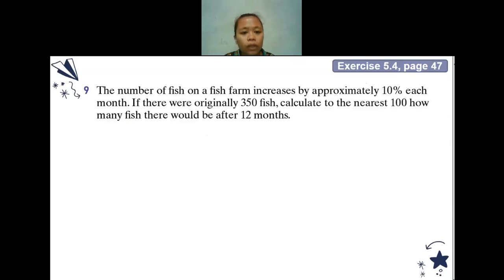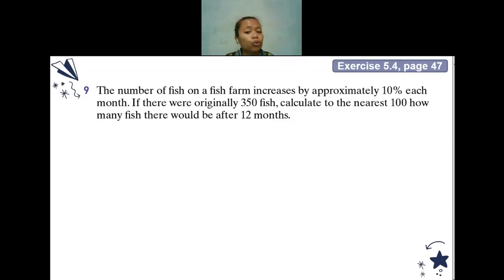The number of fish on a fish farm increased by approximately... The nearest 100 is 400. How did you get 400? No, read the question properly. Calculate to the nearest 100 how many fish there would be after 12 months.